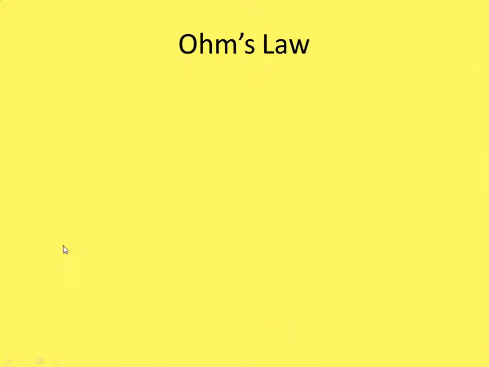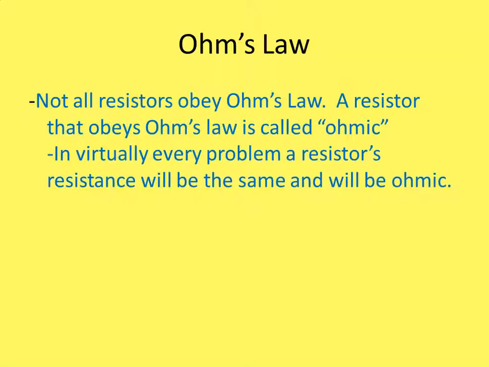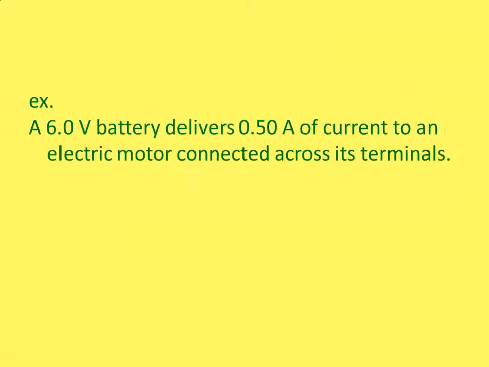Okay? So not all resistors obey Ohm's law. A resistor that obeys Ohm's law is called ohmic, and some things are not ohmic. In virtually every problem, a resistor's resistance will be the same, and you assume it's ohmic unless somebody tells you otherwise, and they wouldn't make you do numbers on something that's not ohmic. So we're going to try a problem here.